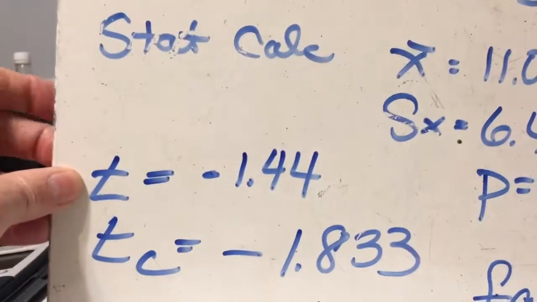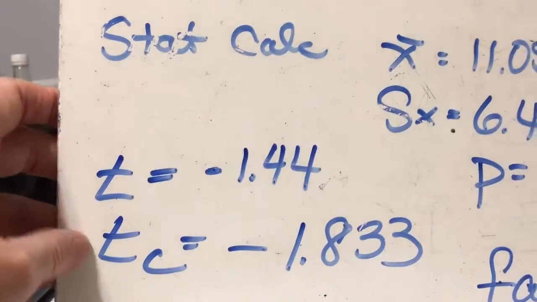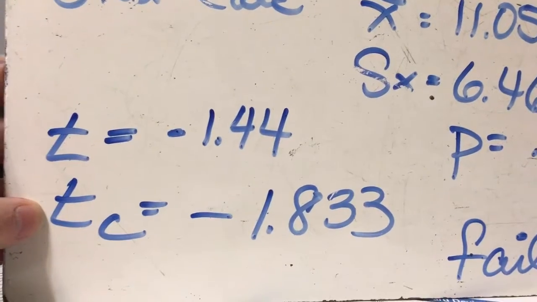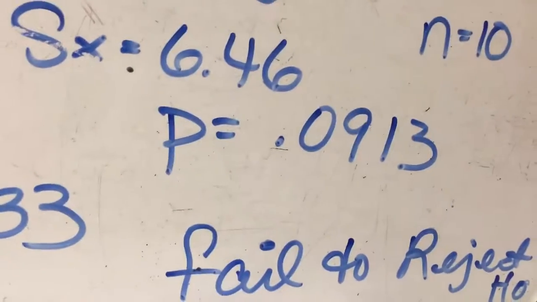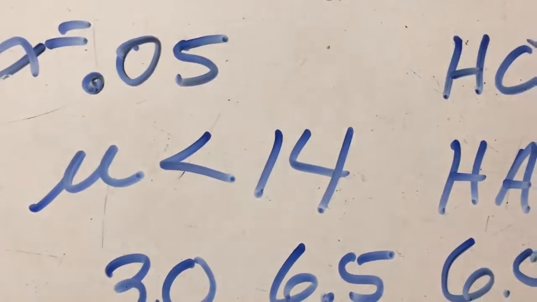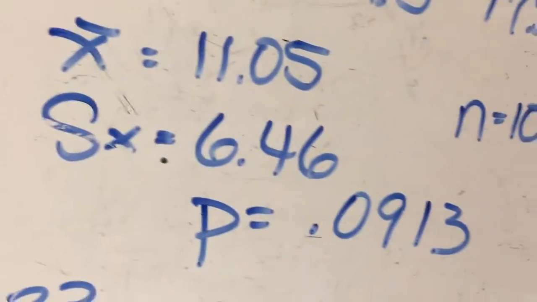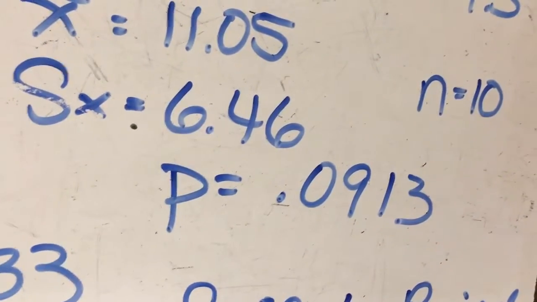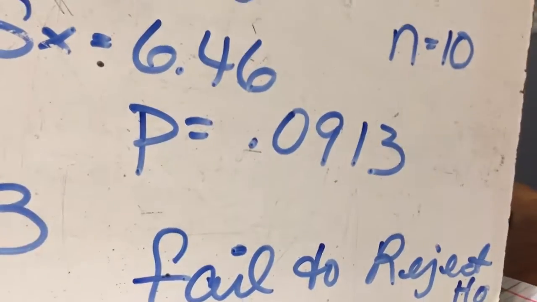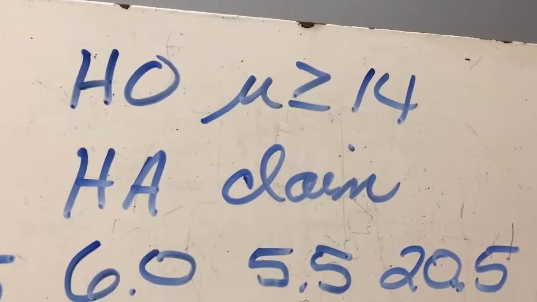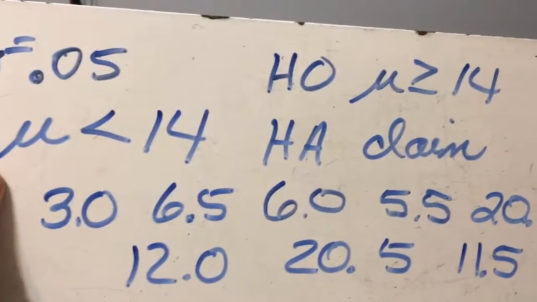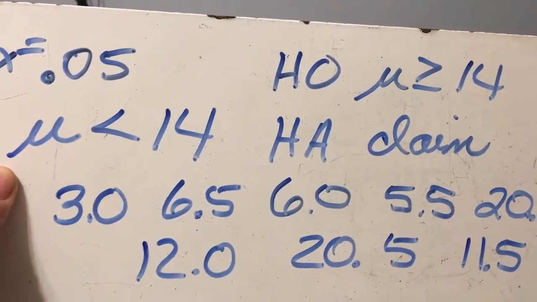Since my test statistic is closer to the mean than my critical value, then I will fail to reject. If I look at my p-value, it is 0.09, and my alpha is 0.05. So my p-value is larger than my alpha. Again, I fail to reject. Since I fail to reject, I am failing to reject that the mean is greater than or equal to 14, which means that I do not have enough evidence to support the claim.